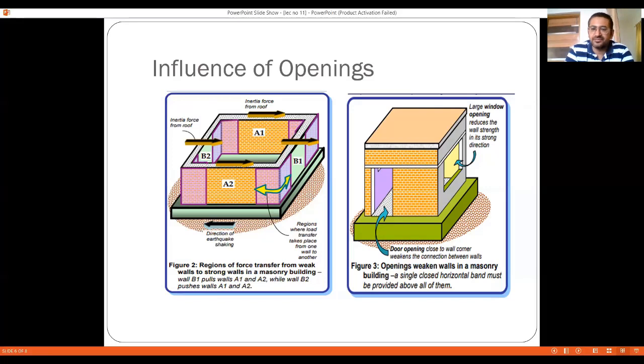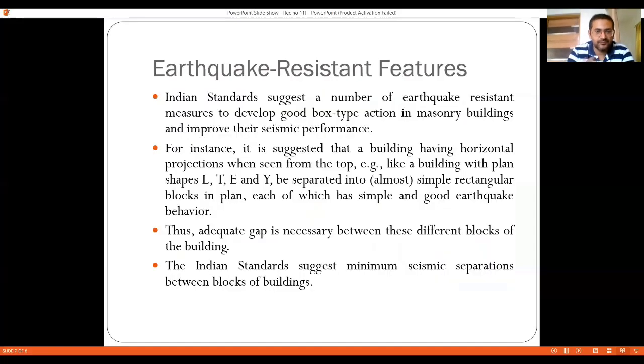And what is going to happen is that that particular wall is going to be weak in the major axis as well as weak in the minor axis. If this horizontal band is not provided, then definitely it is going to fail under the effect of earthquake forces, and as a result, cracks are likely to form in this particular wall.